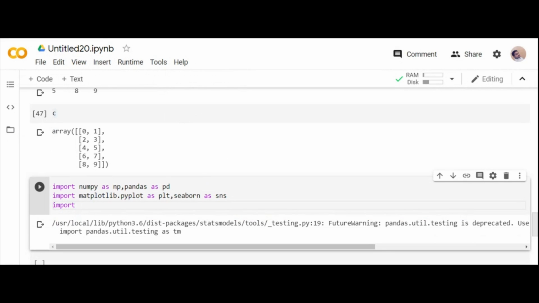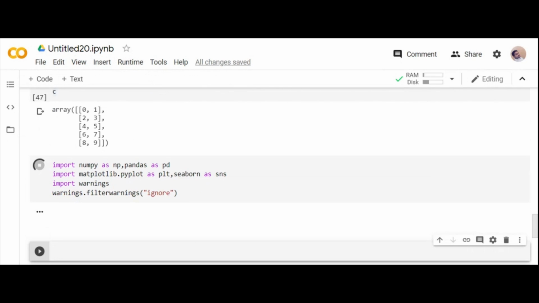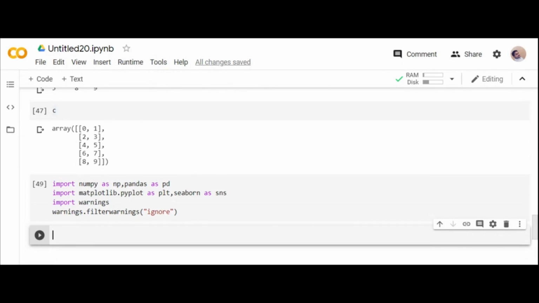You're getting some warnings, right? You have imported NumPy and pandas. You can ignore the warnings with the help of import warnings, and you can filter those warnings. This command works wherever you are using, whether in Jupyter, Spyder or PyCharm, because warnings is a Python library which removes the warnings. The first step is always to import the necessary packages.